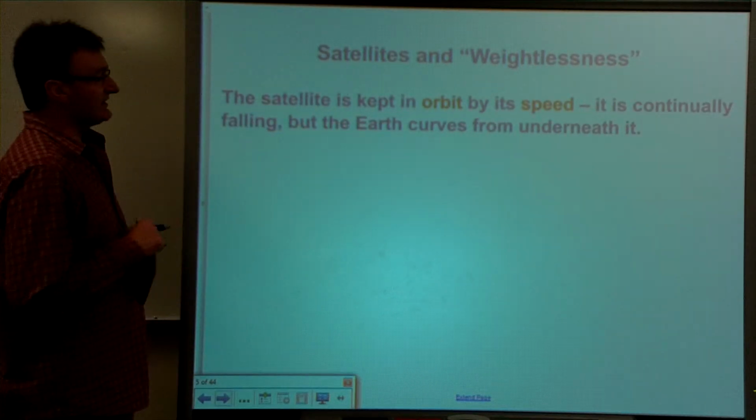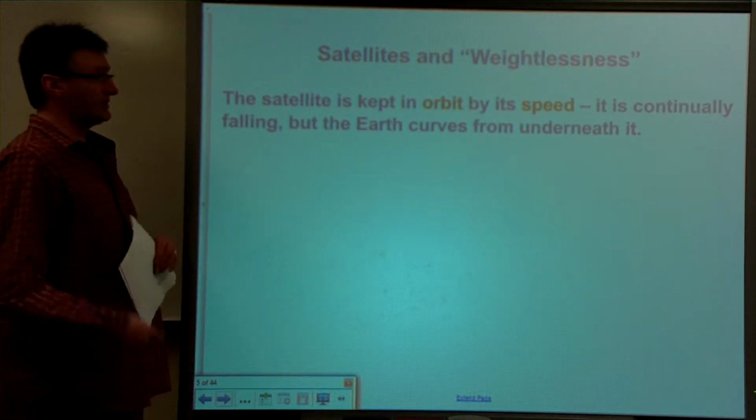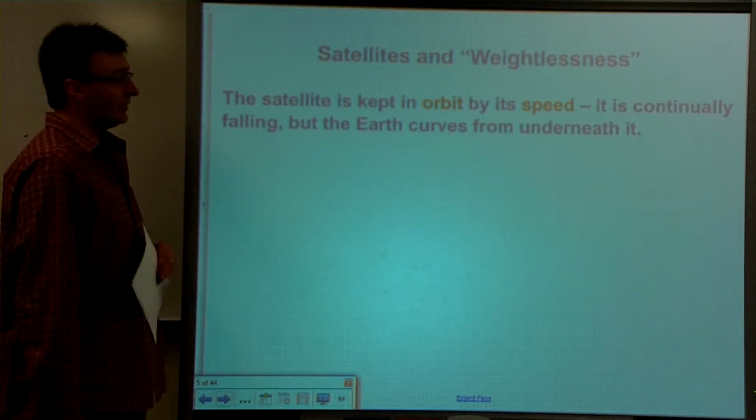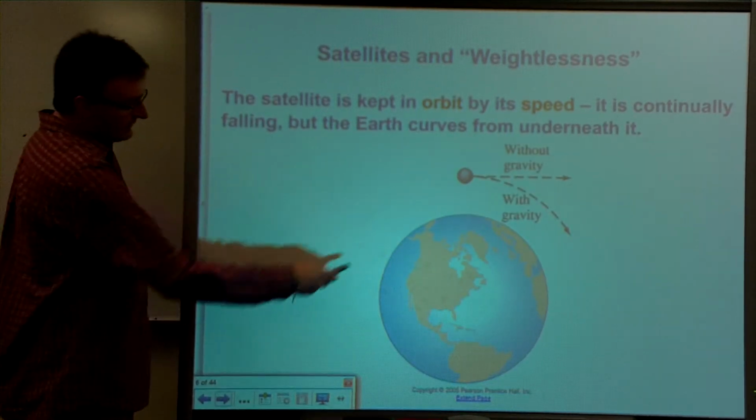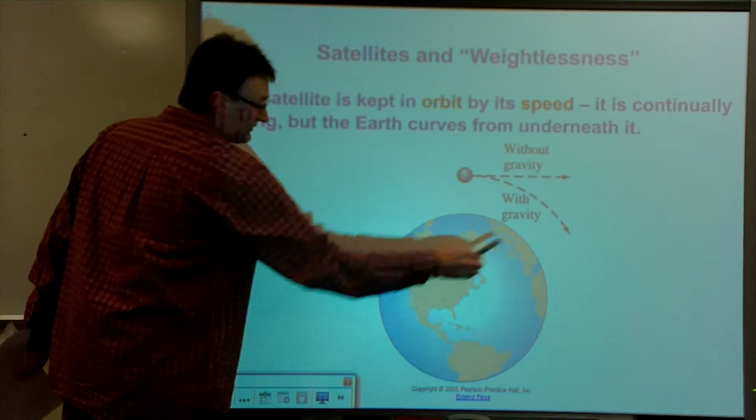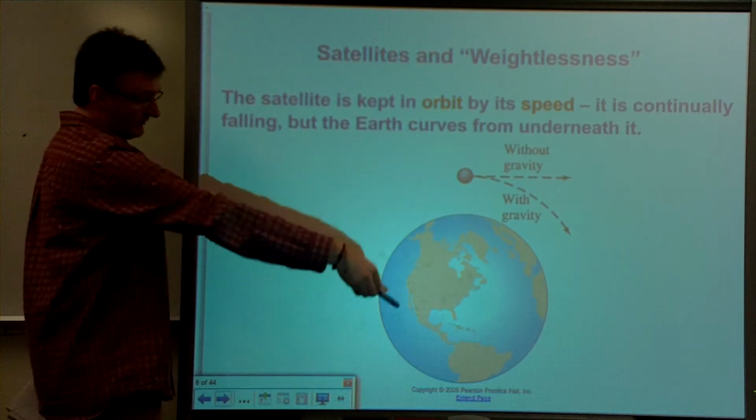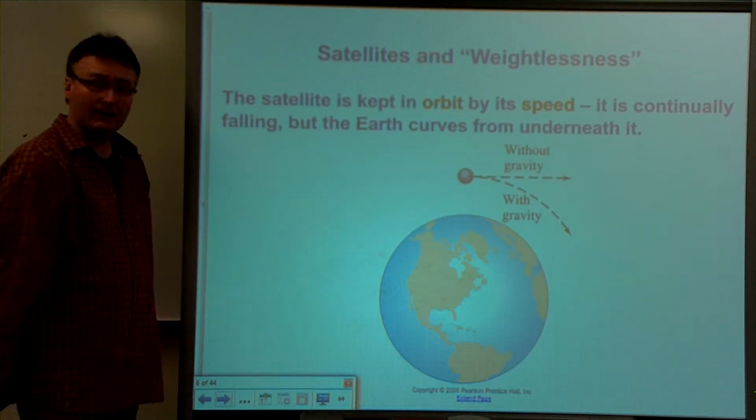So the satellite is kept in orbit by its speed, and it is continuously falling, actually, but the Earth curves from underneath it. So the satellite falls down toward the Earth. However, the surface of the Earth kind of falls with it, so it just keeps going around and around in its orbit.